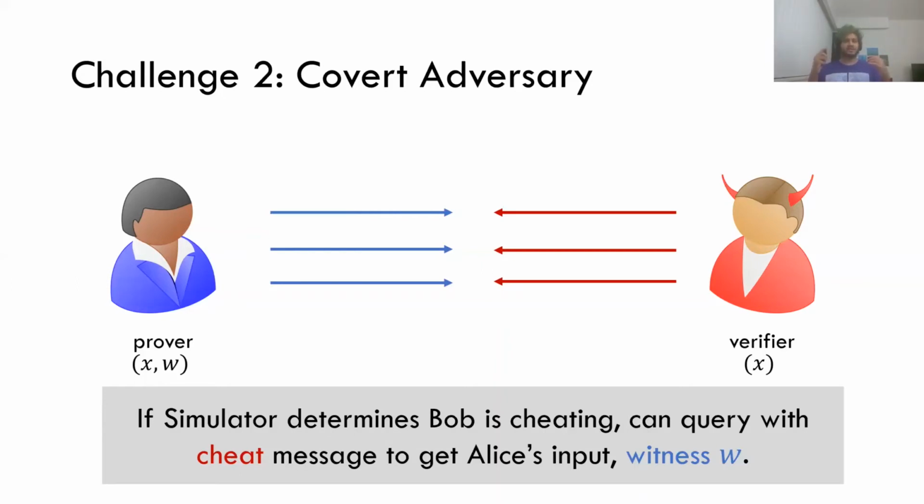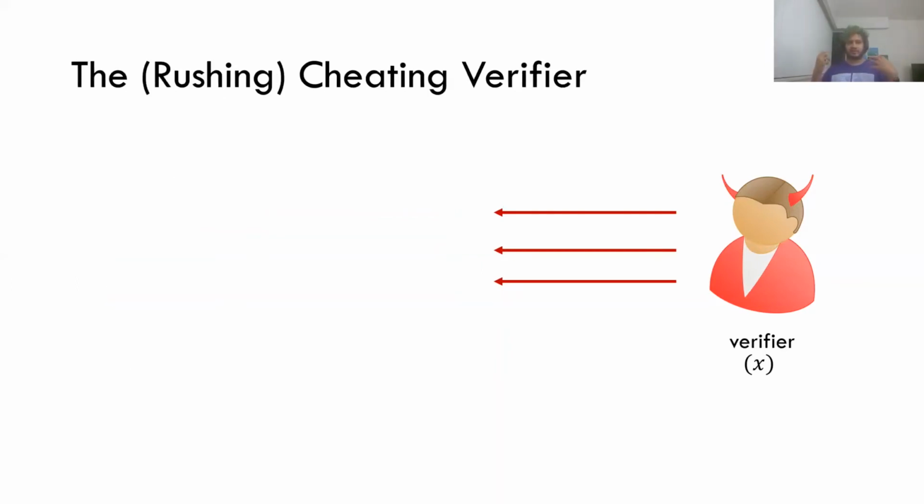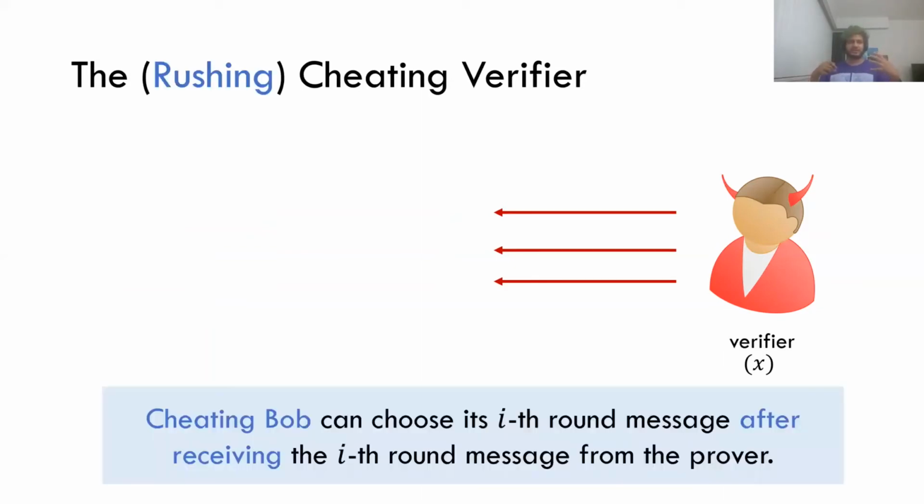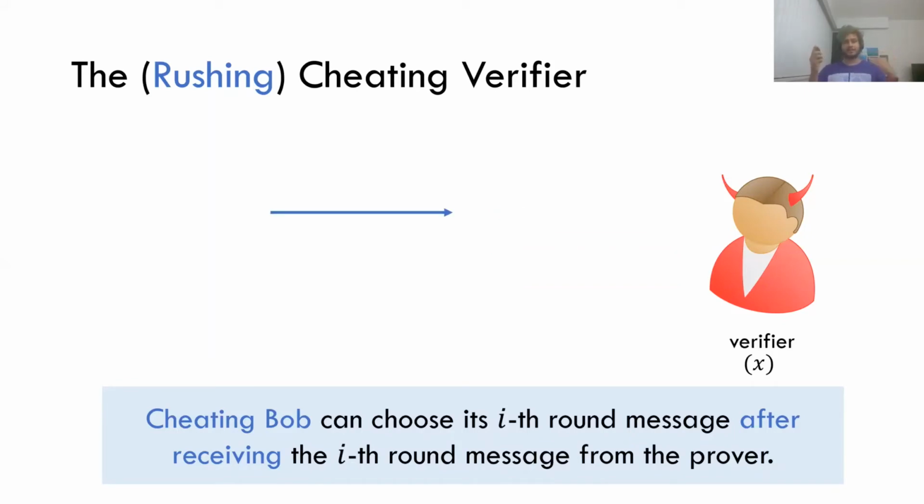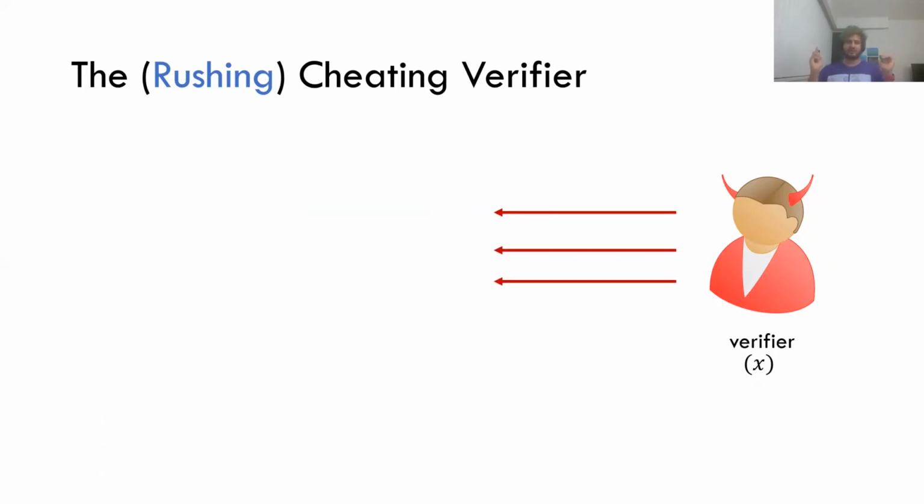To construct such a cheating verifier, we're going to consider a special class of adversaries called rushing adversaries. So what is a rushing adversary? A cheating Bob is said to be rushing if it can choose its ith round message after receiving the ith round message from the prover. So say the prover sends the first message, Bob can then send its first message after the prover sends his message. Not only that, a malicious Bob can choose its first round message to depend on the first round message of Alice. An honest Bob is never going to do that, but a cheating Bob can always do this. Okay, so this is the rushing cheating verifier that we're going to construct.